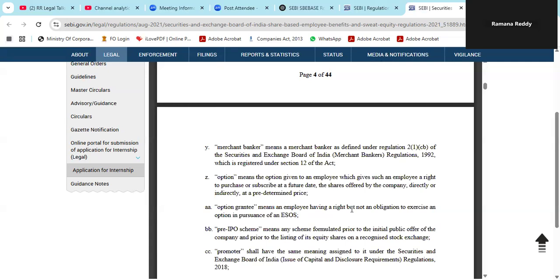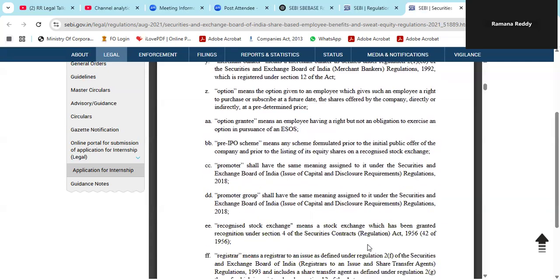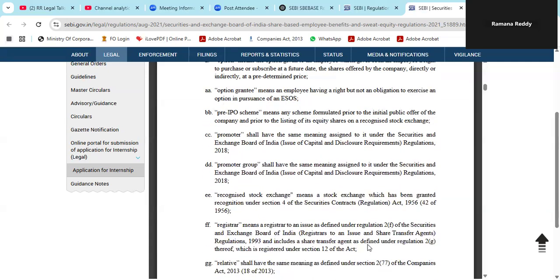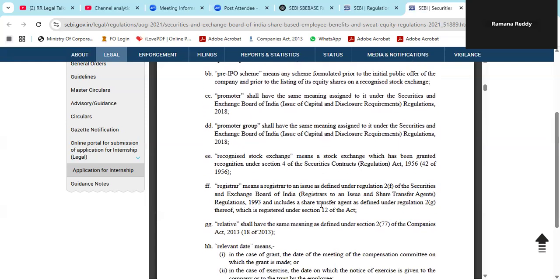Option grantee. Who is the grantee? The employee is the grantee. Pre-IPO scheme. If the scheme is floated before IPO, just before going for IPO, companies will float the schemes. That is what a pre-IPO scheme is. What is promoter and promoter group? These are all definitions as per the SEBI ICDR regulations. Because we are talking about SEBI regulations, the same definitions we will take. What is a recognized stock exchange? We know stock exchange.